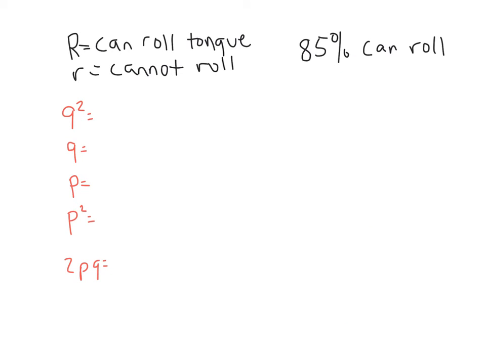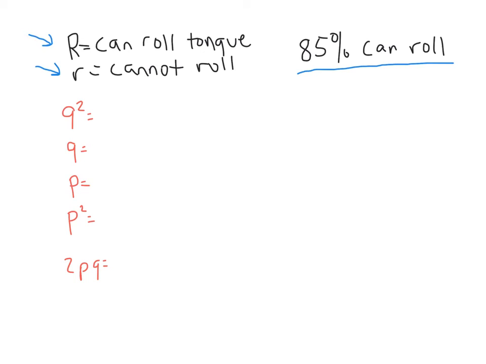All right, so like always, it is now time for you guys to try one. So in this case, we're going to have the ability to roll your tongue, which is genetic. You don't have to practice rolling your tongue. It's in your genes. So rolling your tongue is dominant. If you can roll your tongue like into kind of like a taco. And if you cannot roll your tongue, that is recessive. And in this case, I just totally made this up, so don't go tell everybody that 85% of the people can roll your tongue, because I don't know what the percentage is. But we're going to say 85% of the population can roll their tongue.